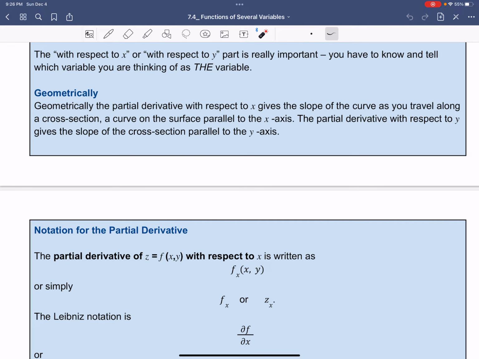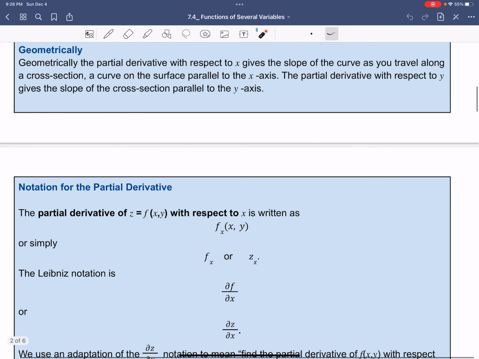All right, so what notation are we going to be using here? If z equals f of x, y, and we take the partial derivative with respect to x, then it's going to be written as f subscript x of x, y. So if you notice here, we have this little symbol that is different that we haven't seen before. It is a subscript, right? And so this means it's a partial derivative with respect to x of the function f of x, y. So that means we're going to treat x as a variable and y as a constant.